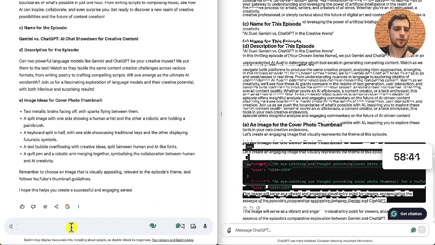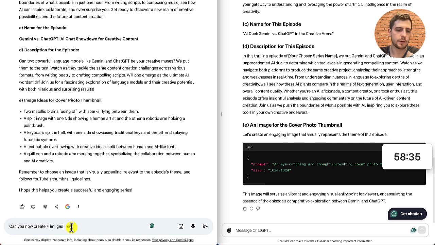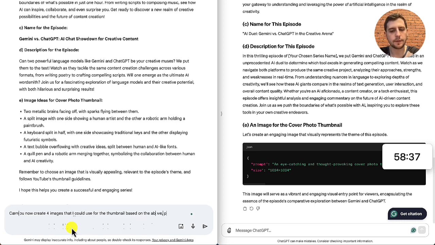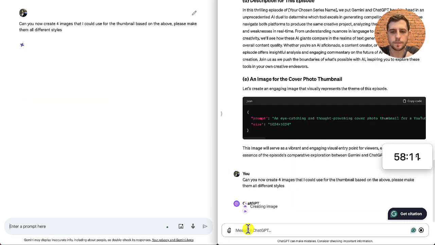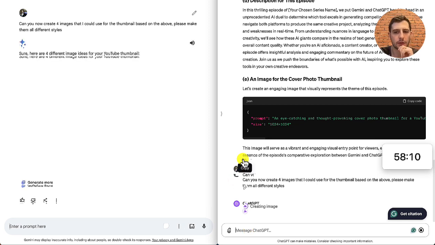Let's ask, can you now create 5, let's say 4 images that I could use for the thumbnail based on the above. Please make them all different styles. Okay, so they both take a fair amount of time.